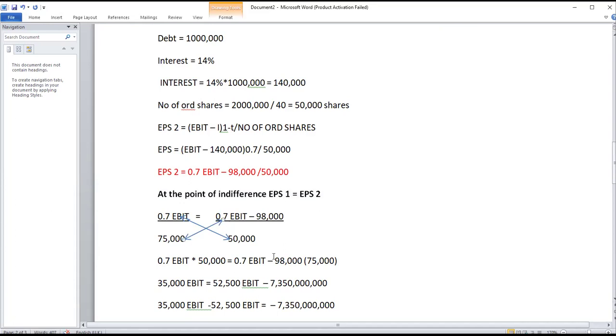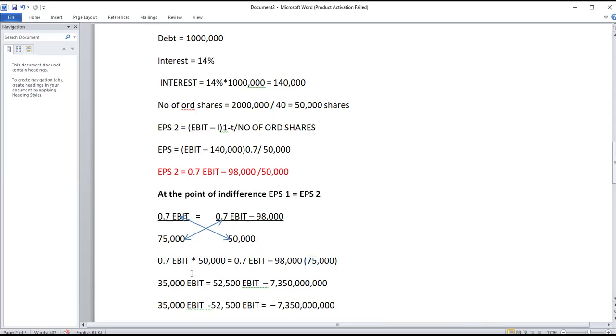So guys, you're going to cross multiply, whereby you take 0.7 EBIT times 50,000, and then 75,000 into 0.7 EBIT minus 98,000. So we have 0.7 EBIT times 50,000 equal to 0.7 EBIT minus 98,000. We are going to put this bracket because this 75,000 is going to affect the two on the numerator.